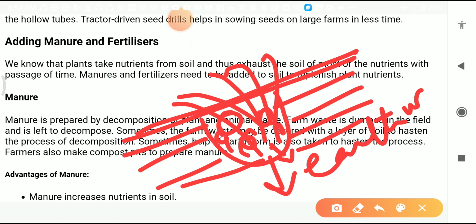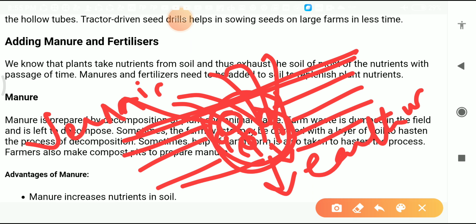And you know, the earthworm is the best friend of the farmers. Why is it called the best friend of the farmers? Because first of all, it will start to decompose this waste, and that one is called vermicompost. This one is called vermicompost.